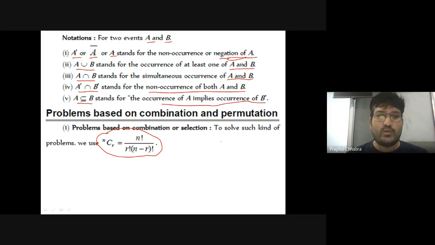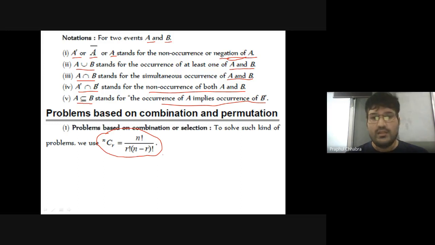We are talking about only collection. So the total number of ways for collecting r objects out of n objects will be nCr, that is n factorial divided by r factorial into n minus r factorial.